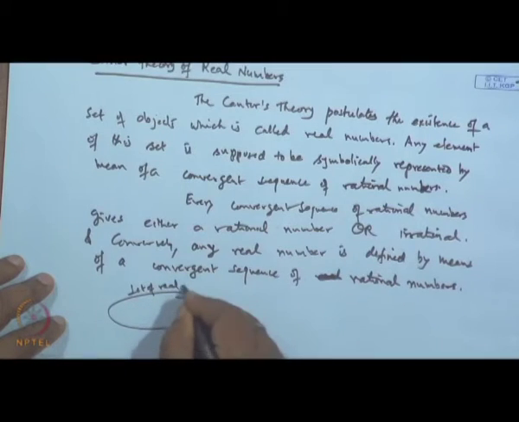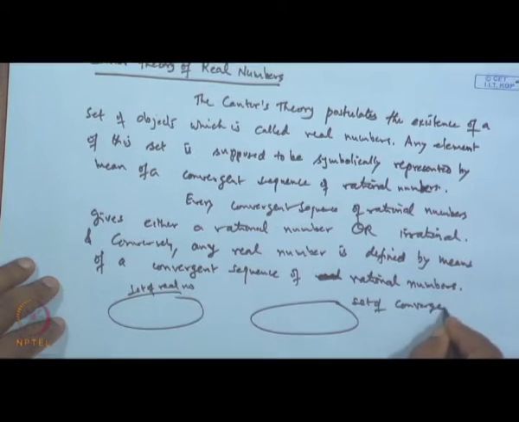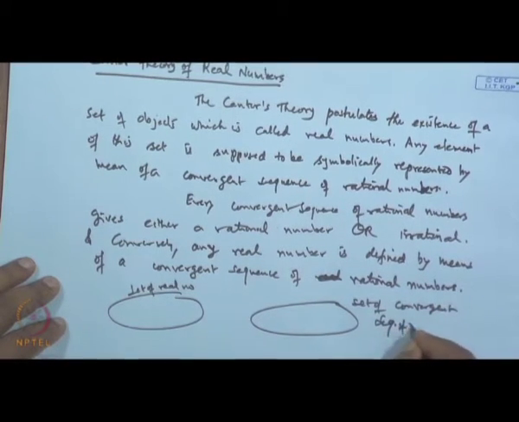And conversely, every convergent sequence of rational numbers will give a number which is either rational or irrational. So, there is a correspondence between the set of real numbers and the set of convergent sequences of rational numbers. This is the set of real numbers, and here is the set of convergent sequences of rational numbers.